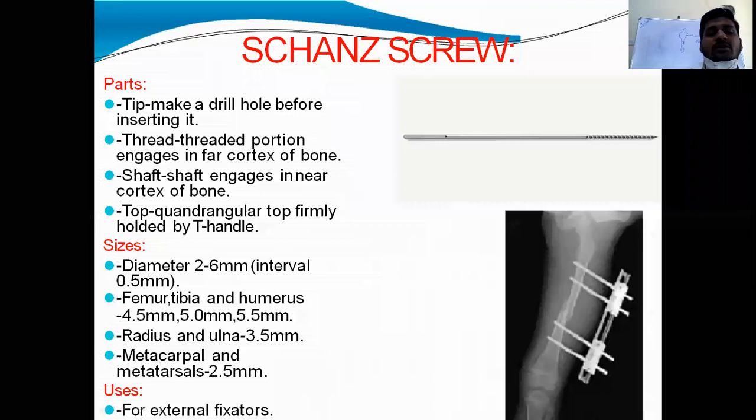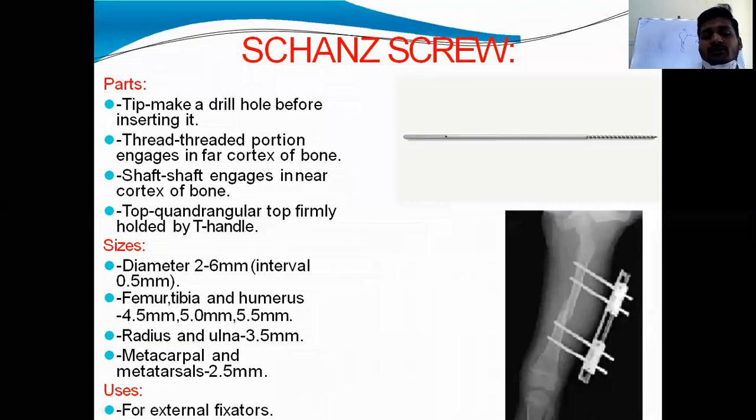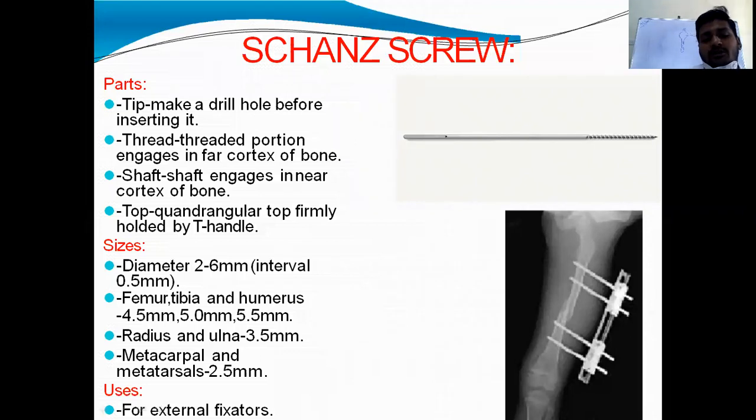Sizes, these are available in 2 to 6 mm. Steinman pin and Denham pin are available in 3 to 6 mm. Schanz pin is available in 2 to 6 mm with an interval of 0.5 mm. And for femur, tibia, and humerus, we will use different sizes of Schanz pins for different fractures. And for metacarpal and metatarsal fractures, we will use 2.5 mm. And these sizes you need not remember, just to know. The small ones for small bones and larger ones for large bones.